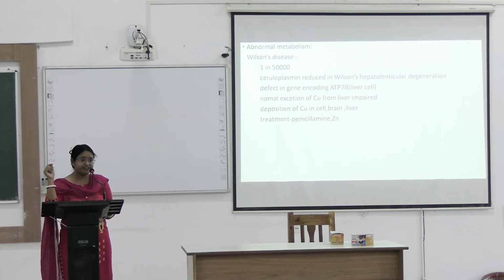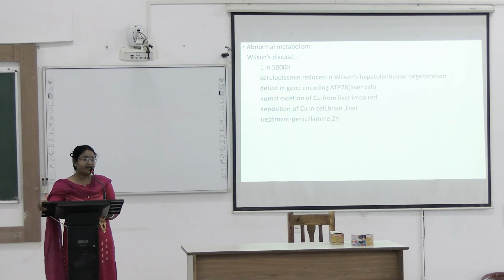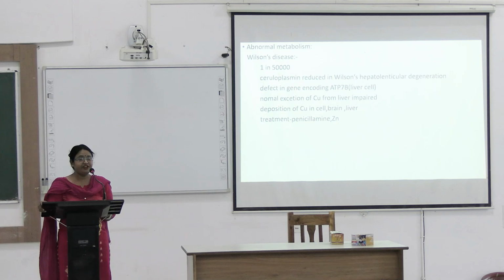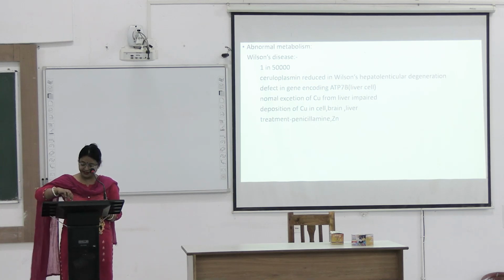Wilson disease, malnutrition and cirrhosis will cause decreased ceruloplasmin, and increased ceruloplasmin is seen in hepatitis, pregnancy, estrogen and malignancy. Normal adult level of ceruloplasmin is 22 to 40 milligram per dl, and the female level is 25 to 60 milligram per dl. In Wilson disease, the ceruloplasmin level will be less than that. In copper toxicity, you can see the Kayser-Fleischer ring, a green or golden colored ring around the cornea.